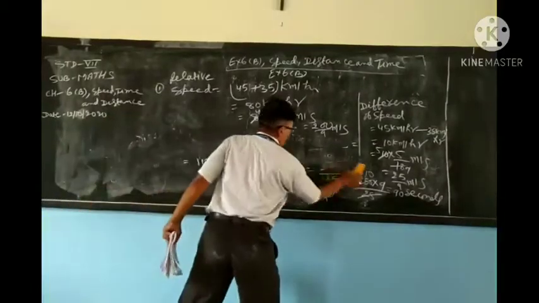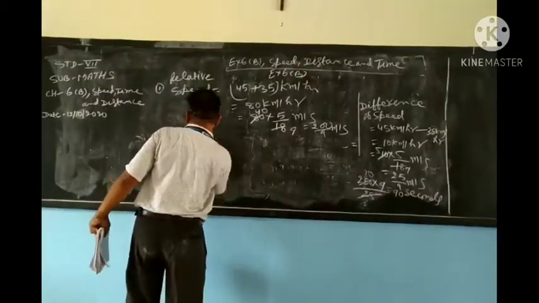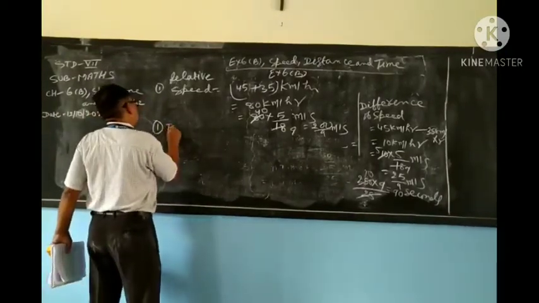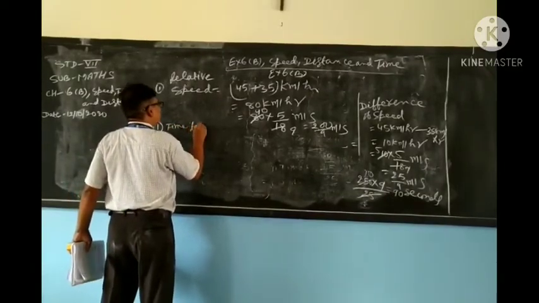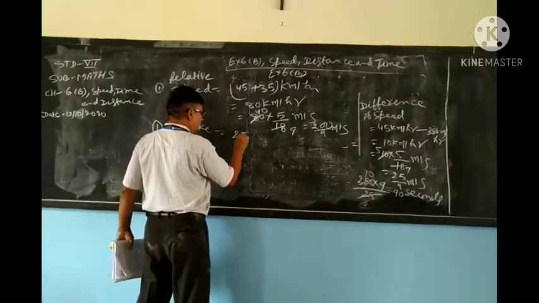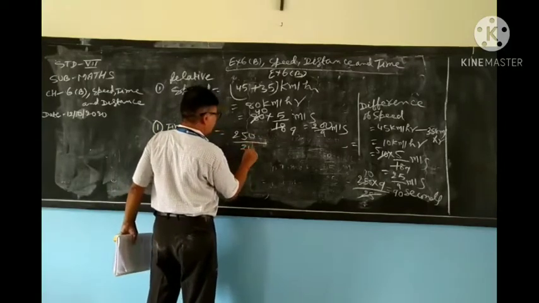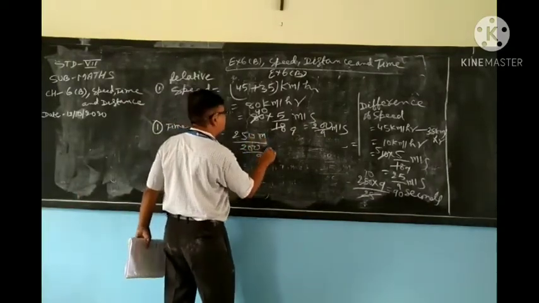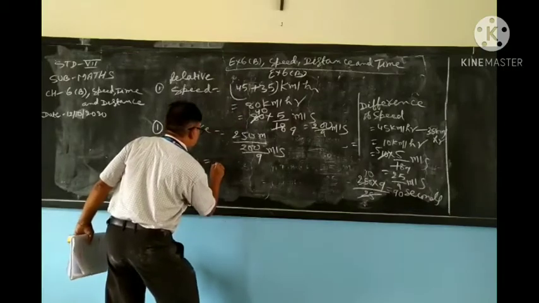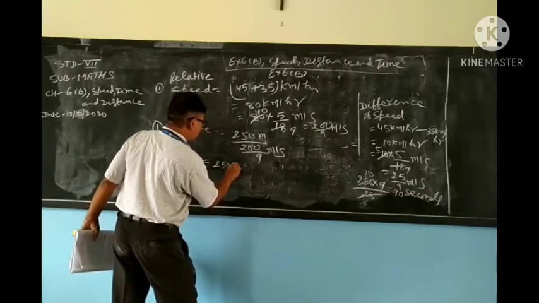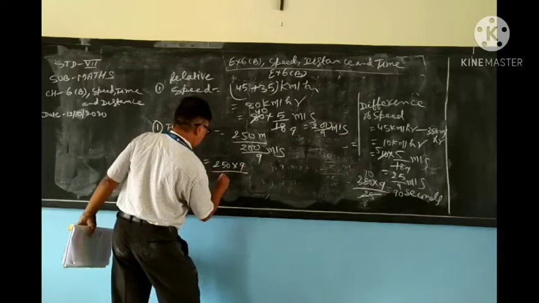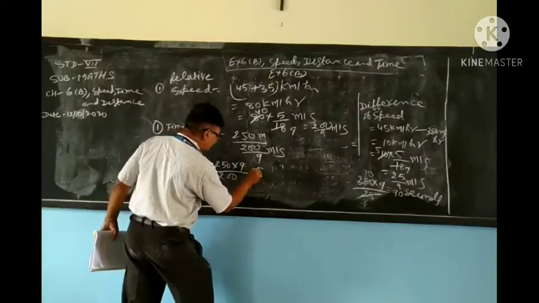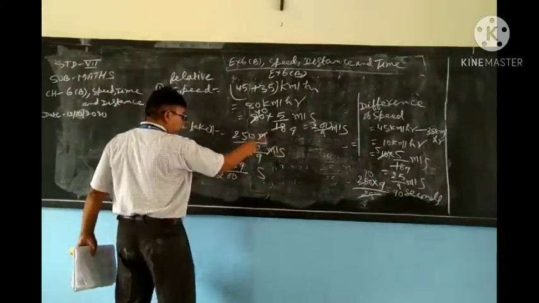Time. My dear student, what did you write for the first part of this answer? Time taken. Total distance is 250 divided by 200 by 9. Unit I am not writing; if you want to write, there is no problem. Meter per meter per second. Now 9 will go up, and 200 will come. The unit of time is second. Or you can cancel meter with meter.